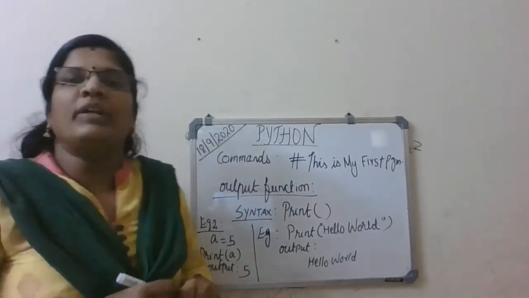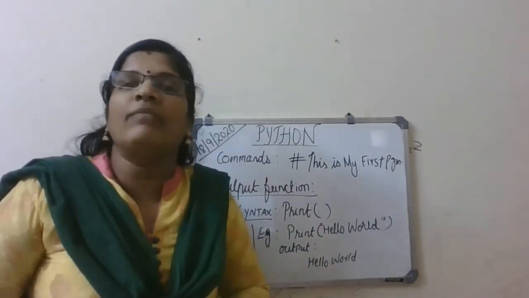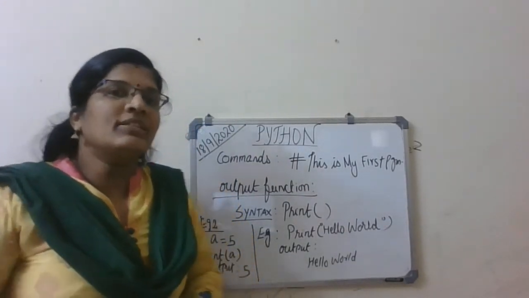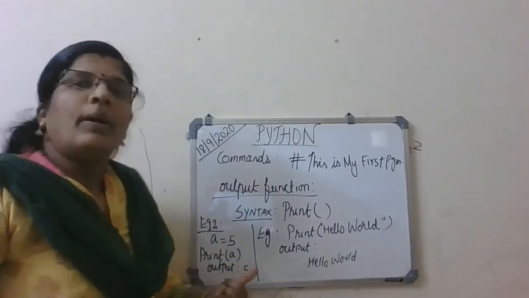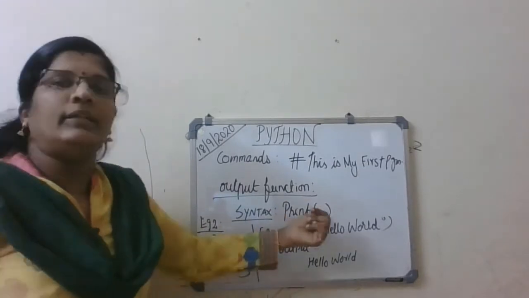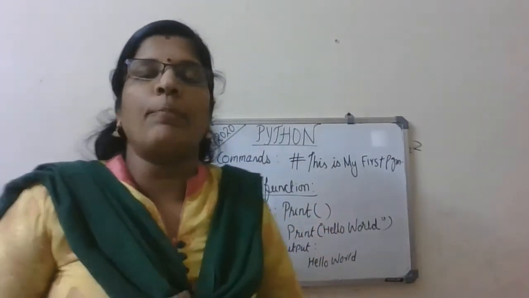You will get output as 5, because a denotes 5, because we already gave a value for a as 5. Got it? So this is the way the output statement works. The output function is called print, open bracket, close bracket. Inside the bracket, it differs depending upon the program.